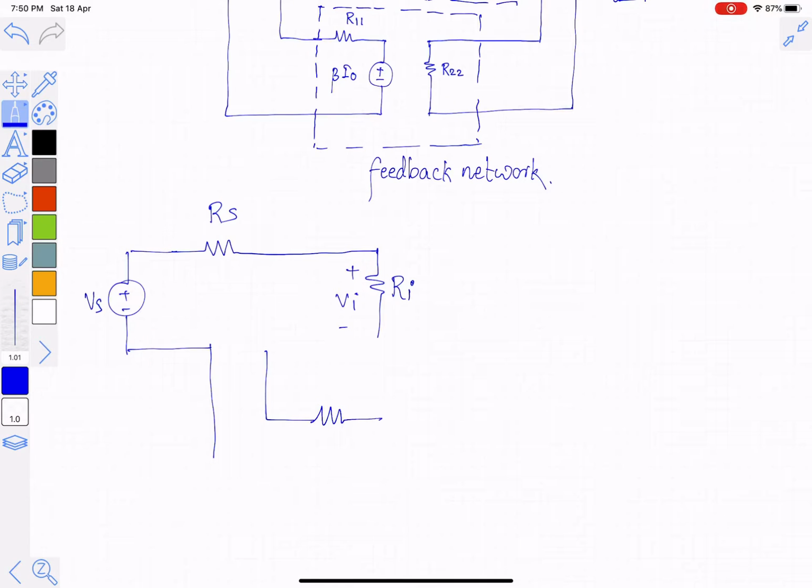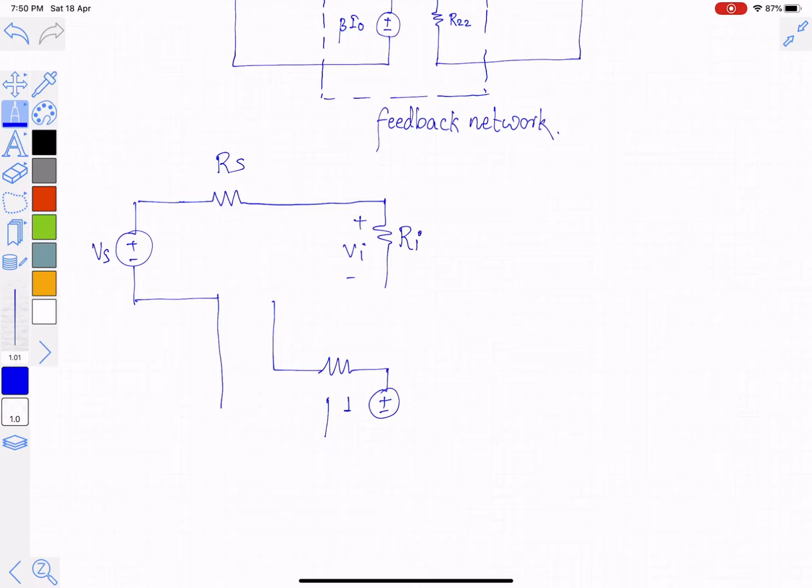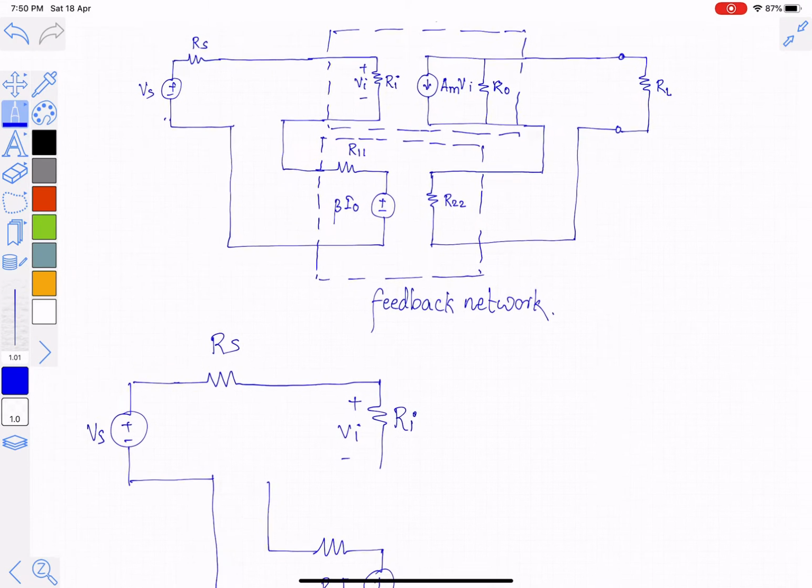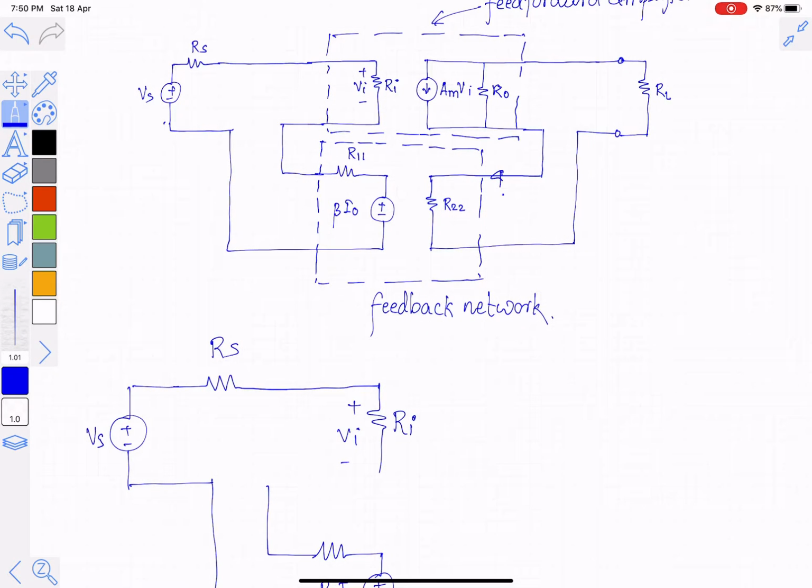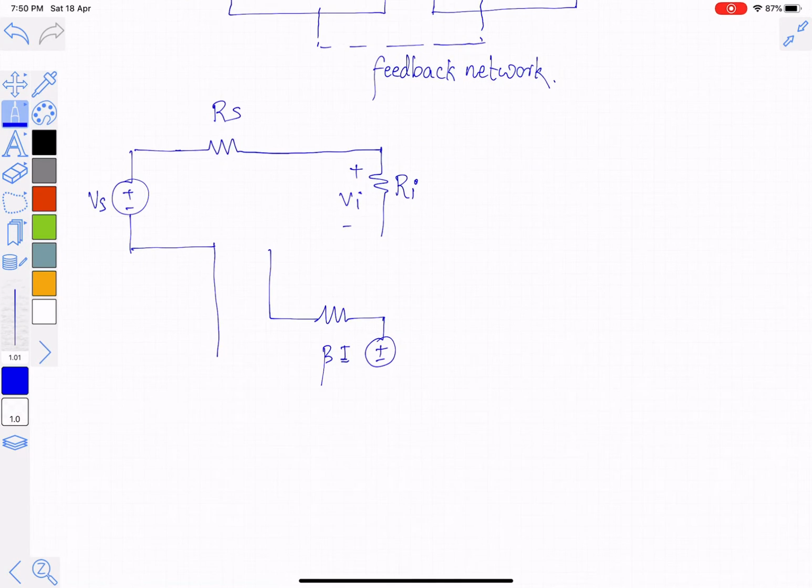This is plus minus beta into Io. Io is nothing but this current, that is Io. So this current is also equal to Io. So we have a circuit.